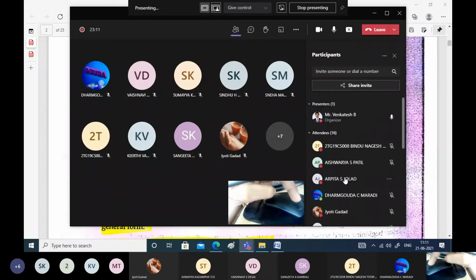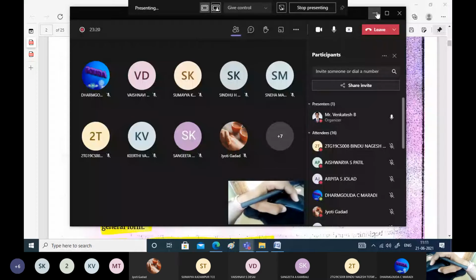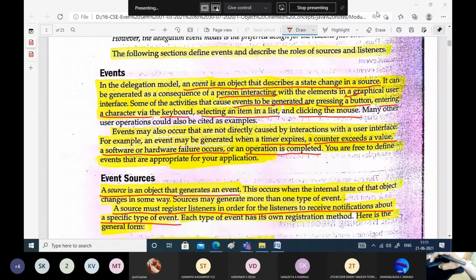Whenever you click a button, some corresponding action will take place. For example, if I move the mouse and click here, I am minimizing the window. So whenever there is a change in the source, an event gets generated.